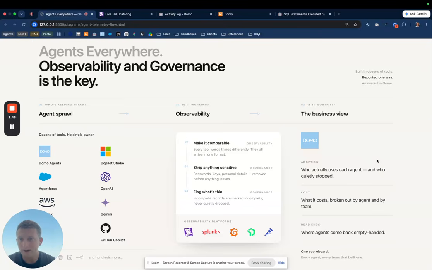And so today, what I'm going to talk about is how not all of these software platforms are created equal in terms of what they can send over to an observability platform. I'm going to demo a couple of features that Domo uses to make your agents very observable and also give you easy ways to govern your agents across your organization. So let's first talk about observability.